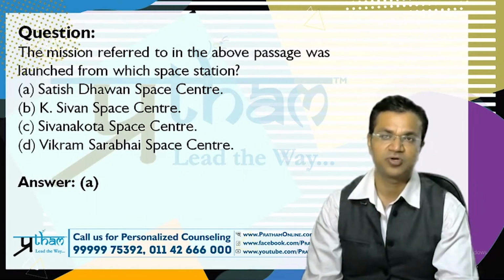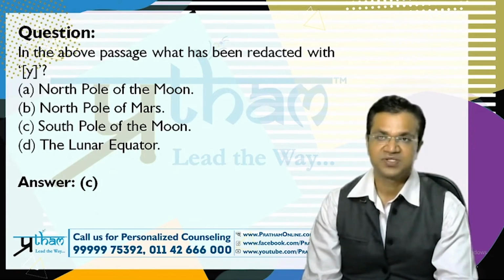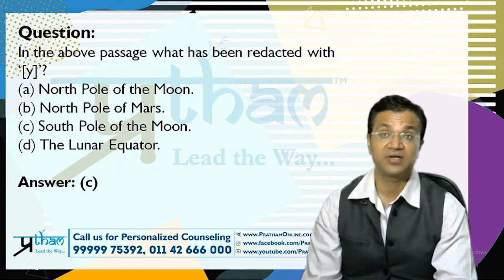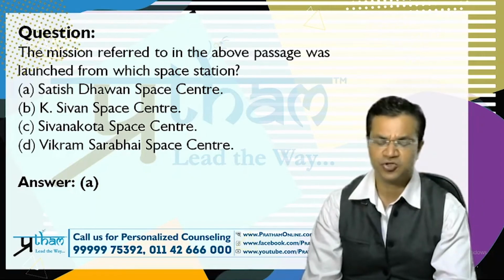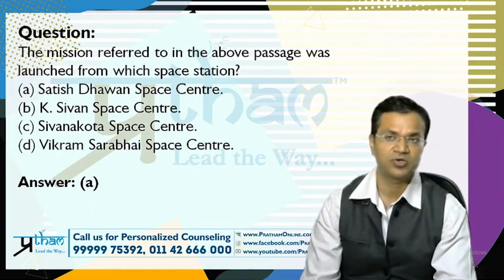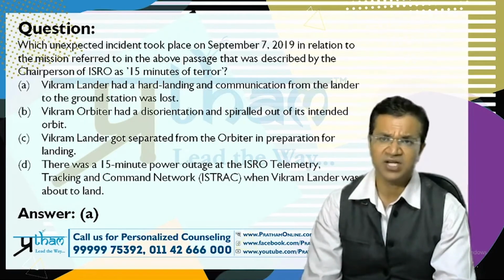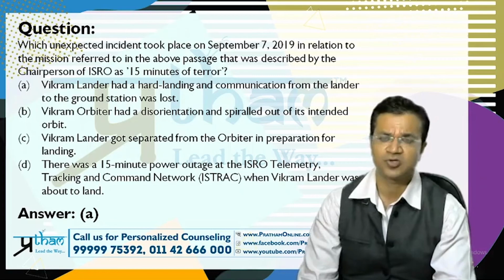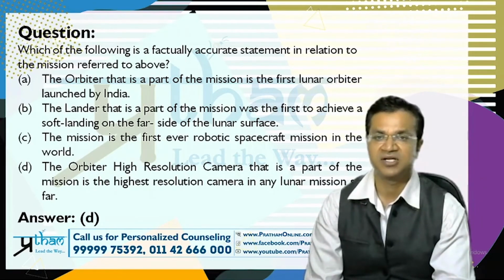Coming to the first question of this particular passage. So this is the first question, a direct question. Second question, a direct question from the passage, right? Provided you have read the passage and you have understood the context. Third question, it's a kind of question which everybody should know: when it comes to India and launching a spacecraft, from where does it get launched, right? Fourth, you can answer this question only when you have had a track of the news, of what actually happened from the beginning of the mission to the end of the mission, right? And this last part is more of a comprehension and critical reasoning based question.